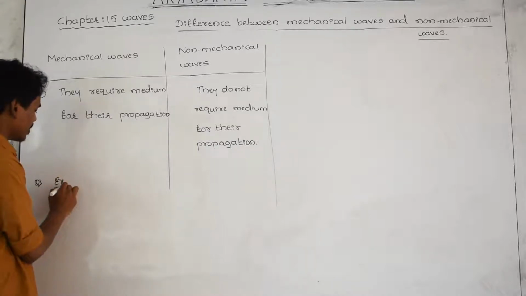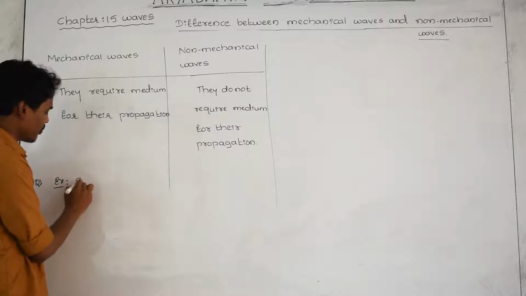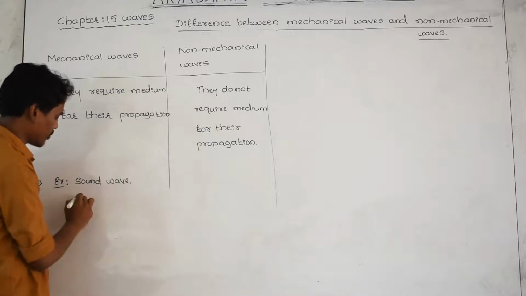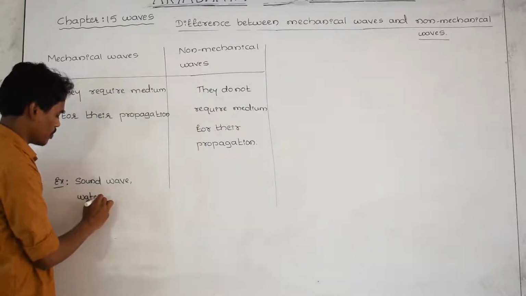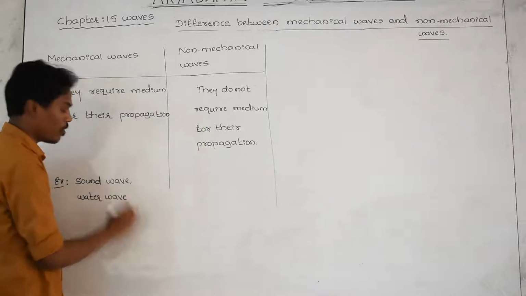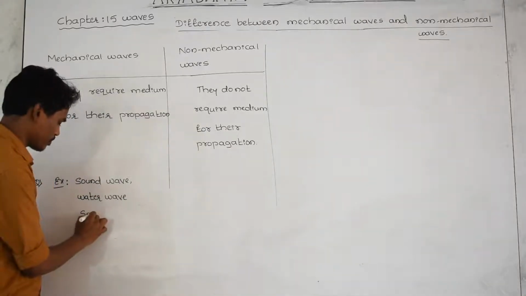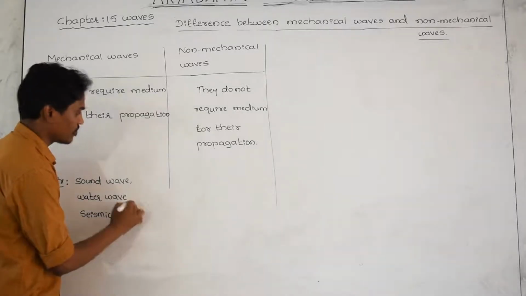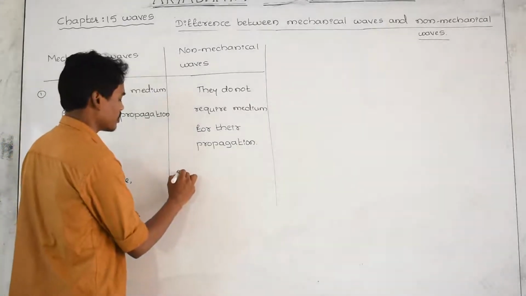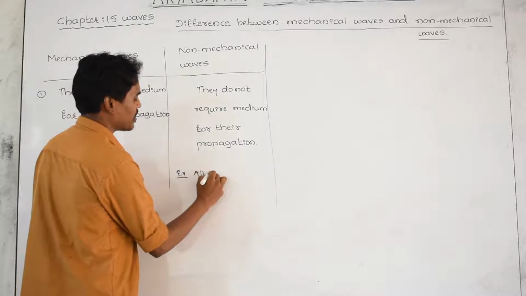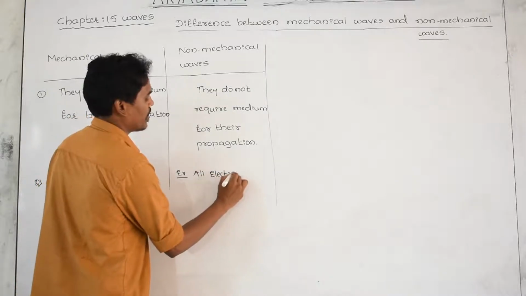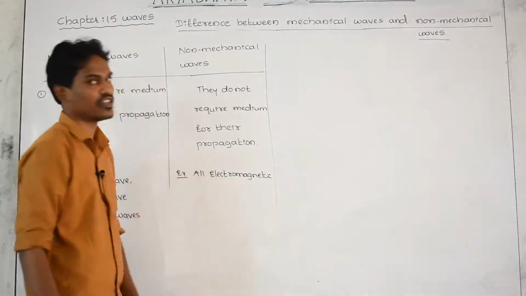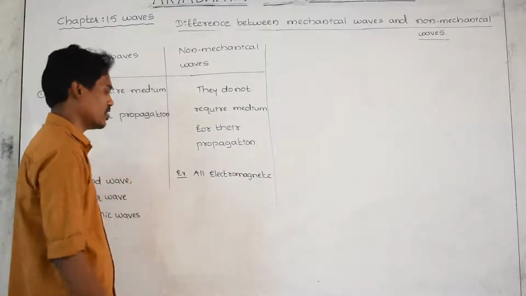An example for mechanical waves is sound wave or water wave or seismic waves, etc. For non-mechanical waves, the example you can write is all electromagnetic radiations, because in order to propagate, electromagnetic radiations do not require any medium, that's why they are non-mechanical.